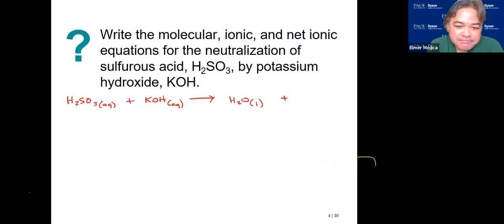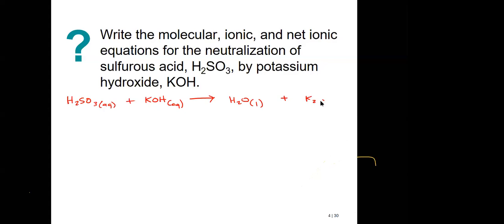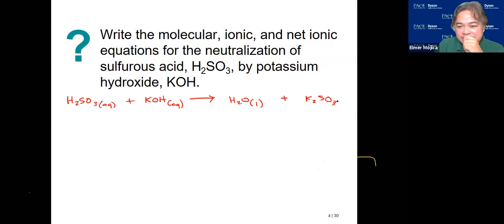Anyone? How did the water form? I get the hydrogen there and add it with an ion here. So the other one will be K2SO3. So it's still the same concept that we have earlier. It's just like an exchange, but here one of the cations is an H+, which is your acid.